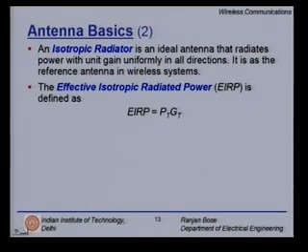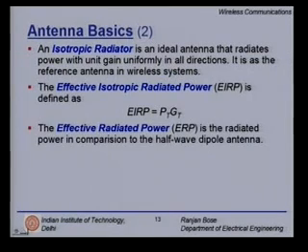The effective isotropic radiated power is an important parameter which you will see more than once. EIRP is defined as P_T, the transmitted power, times the gain of the transmitter antenna. So you cannot just say that look, I have a transmitted power of 10 milliwatts. I would like to know what is the antenna gain. If the antenna gain is more, my effective isotropic radiated power would be more, and vice versa.